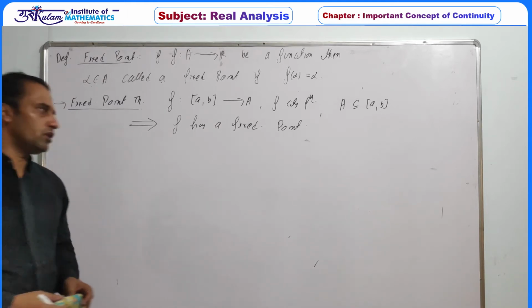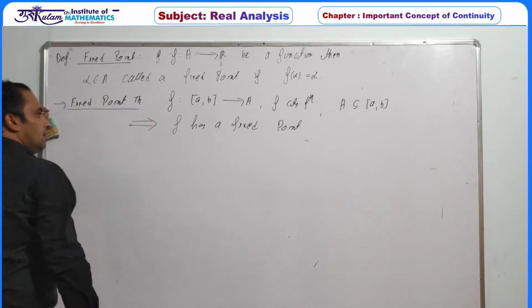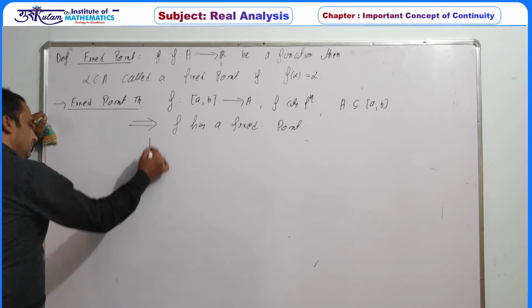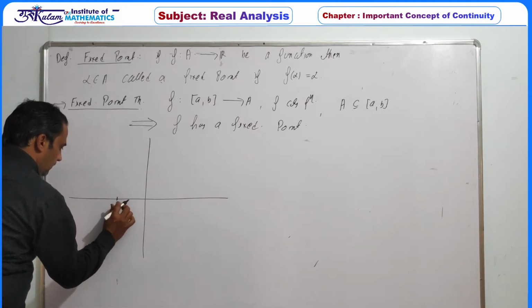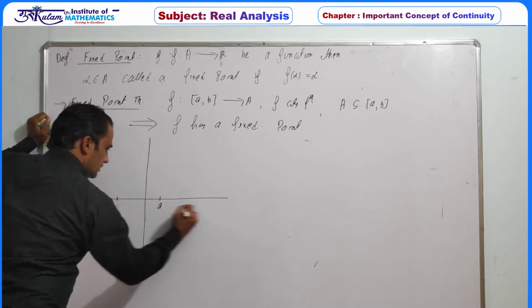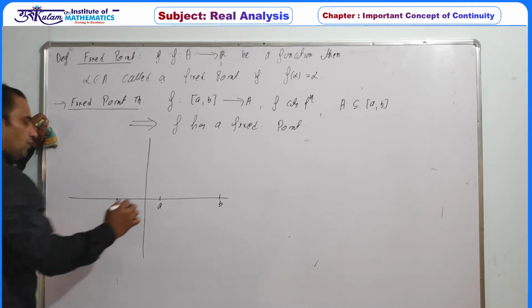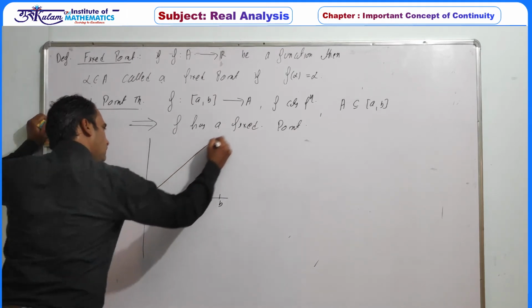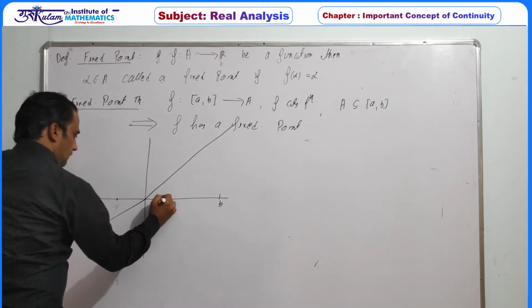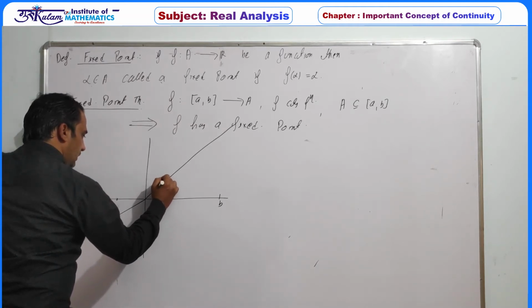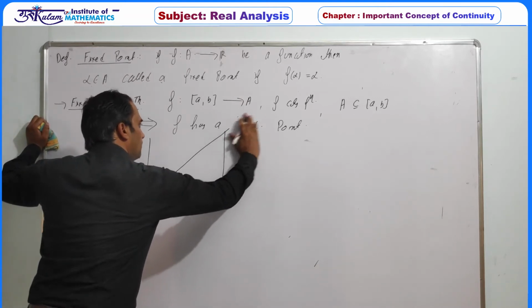So this is an important concept. Why is this true? First, let me check it geometrically. This is point a and this is point b. Whenever you have to find a fixed point, first of all, draw the line y equal to x. So this point is (a, a), and this point is (b, b).